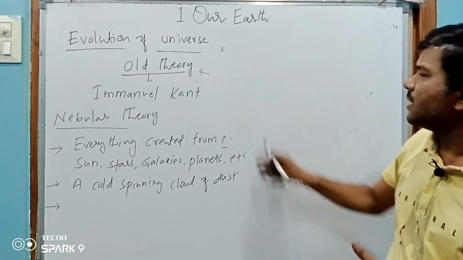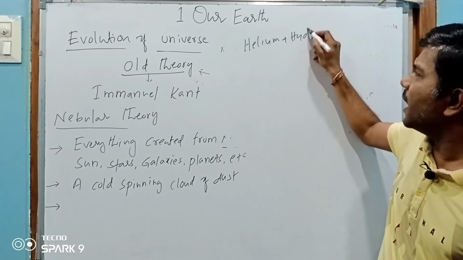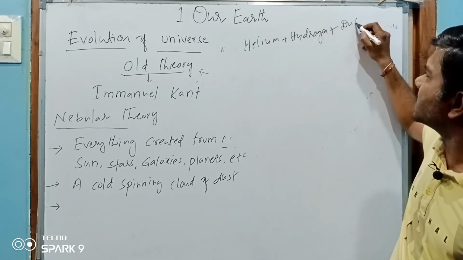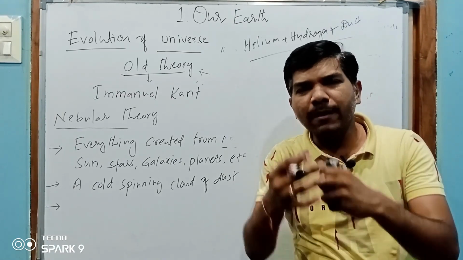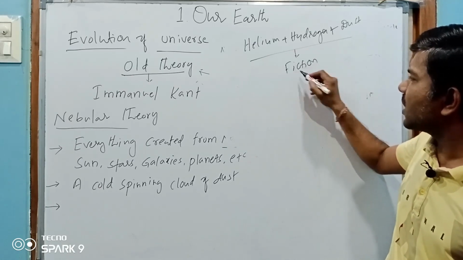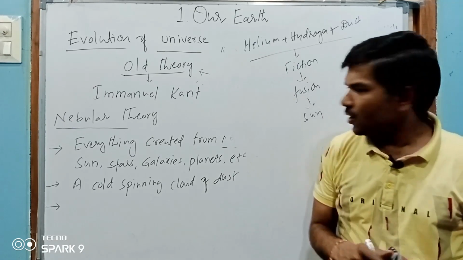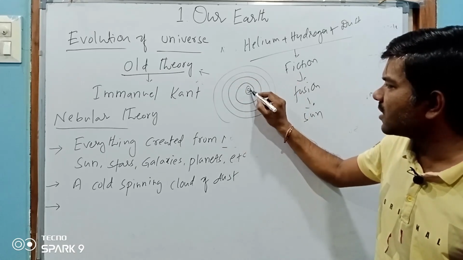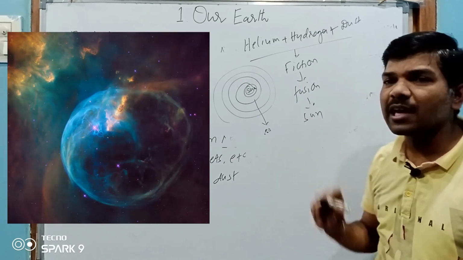So first, what happened? Simple: helium plus hydrogen plus dust particles. All these collide and come together. Okay, then this leads to fusion, and this fusion leads to the creation of the sun. Okay, here the sun was created. Then after that, the heavier elements which came out